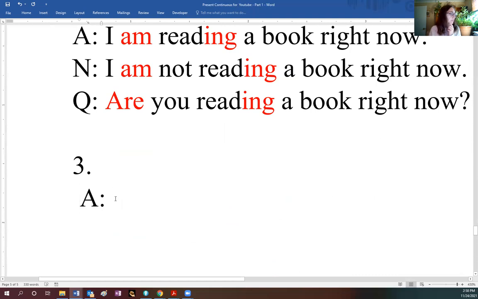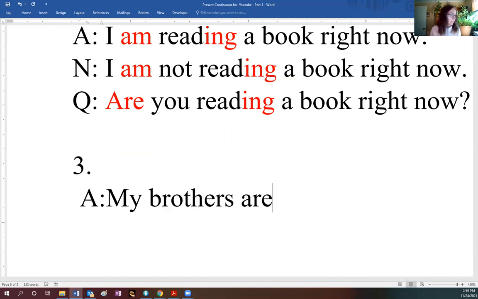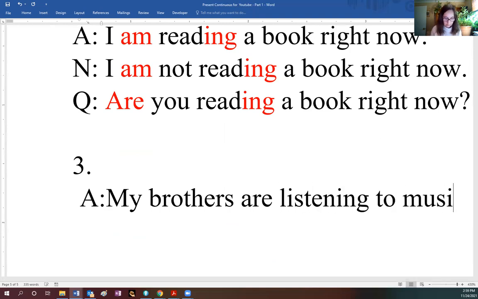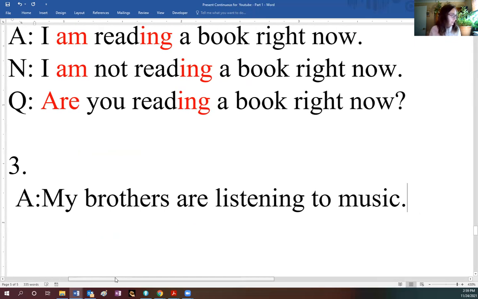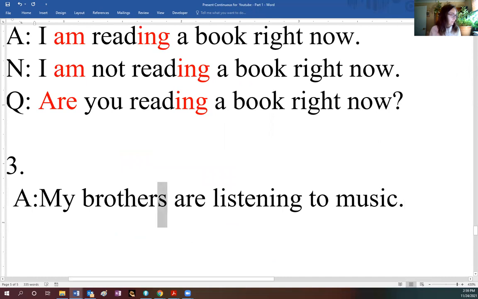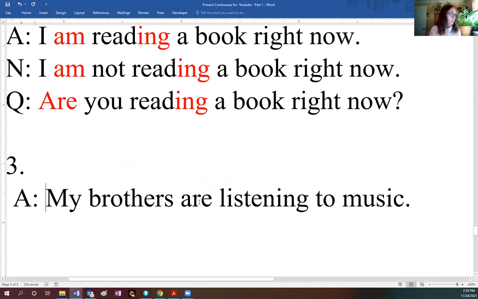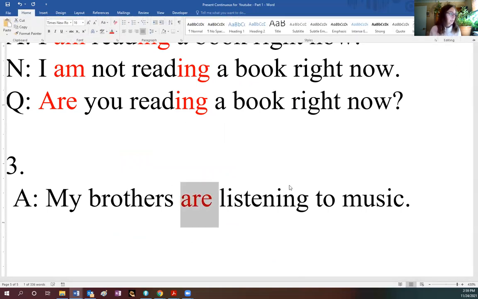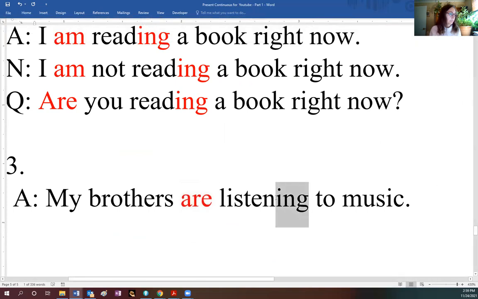So we can say that my brothers are listening to music. It's plural, my brothers. So that will be they. Okay, my brothers are. So they are listening to music.